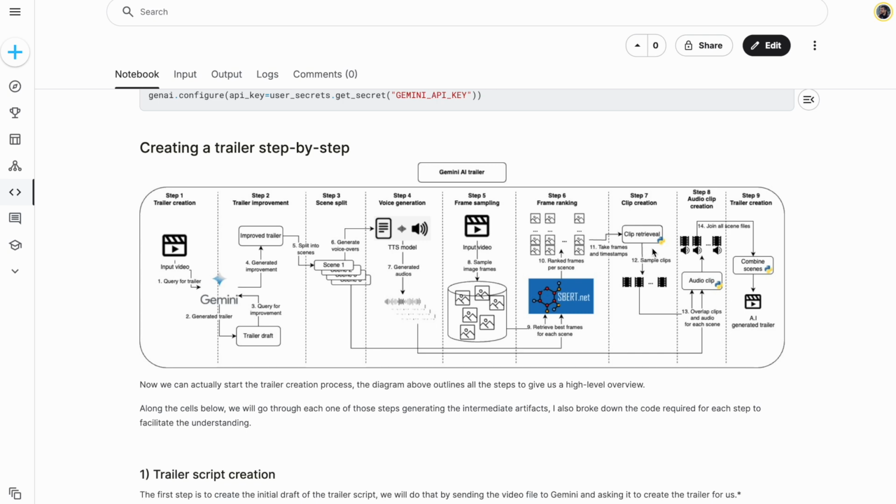So I will just use some Python code to get the timestamp for each one of the frames and retrieve a video segment starting from this frame. So then in the eighth step, I can overlap the video that was retrieved here with the audio here. And then I will just join everything together into the final trailer. And I will show here the main stuff related to Gemini and also the final output.